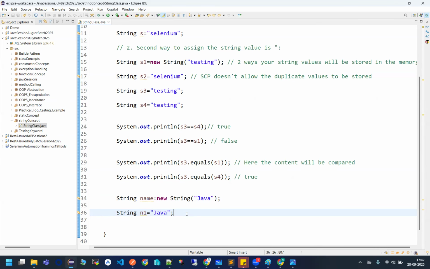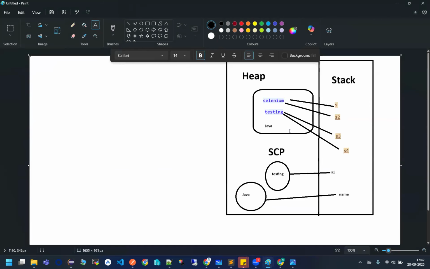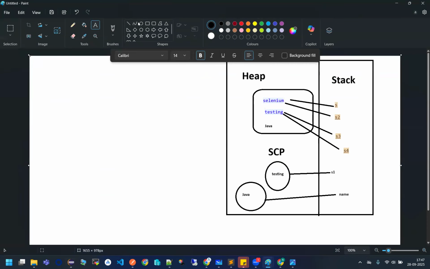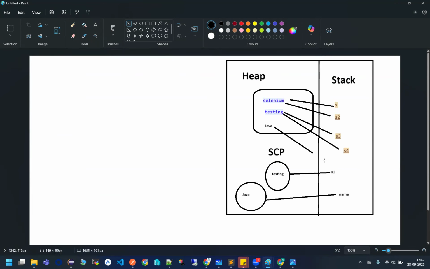Yes. But secondly, it will see, do I have any Java value present here? Yes, I have the Java value present. And do I have any reference to Java? No. No one is referring to Java. Then why not start referring to Java with the help of your n1? So in this way, things work.